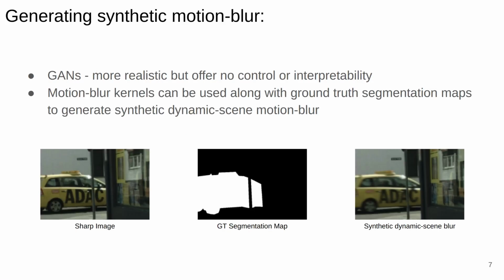Now, how do we generate synthetic motion blurred images? While GANs are known to be more realistic for the synthesis of any kind of blur, they don't offer any control or interpretability. Motion blur kernels, on the other hand, can be used along with ground truth segmentation maps to generate synthetic dynamic scene motion blur.